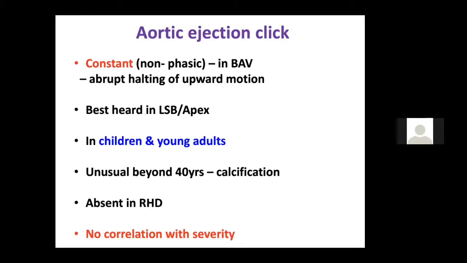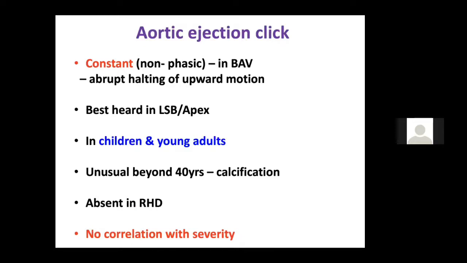Now, aortic ejection click is a feature of a bicuspid aortic valve. You get it in a pliable, non-calcified valve, and the best place to appreciate an aortic ejection click is the apex of the heart. It is non-phasic, it is constant, it does not vary with inspiration or expiration, so it is a constant click.